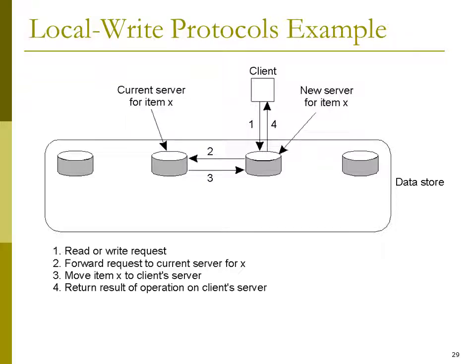Here number 1, 2, 3, 4 are given. Number 1 is read or write request. Number 2 forward request to current server for the item X. Number 3 move item X to client server. Number 4 return result of operation on client server.